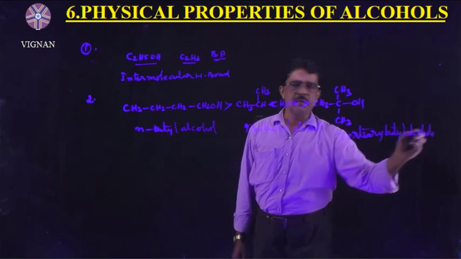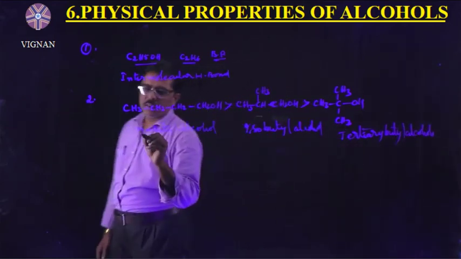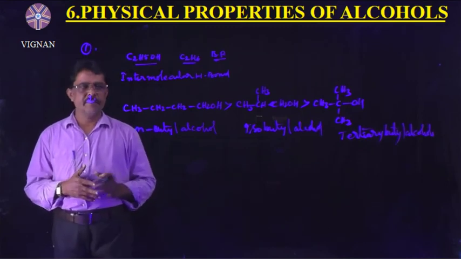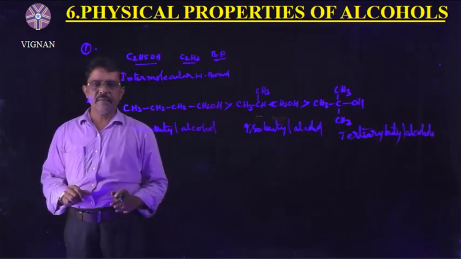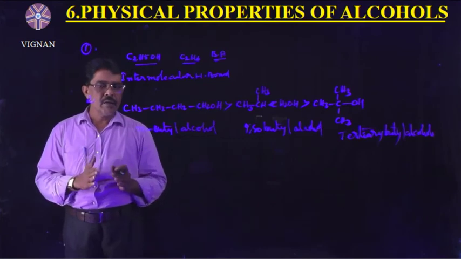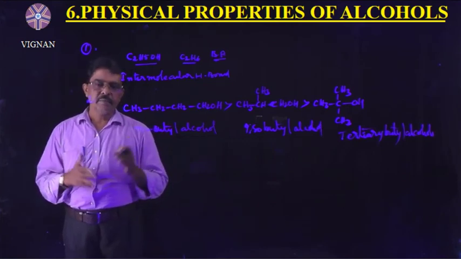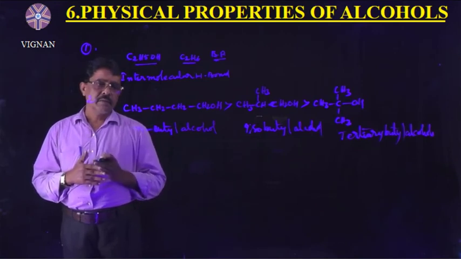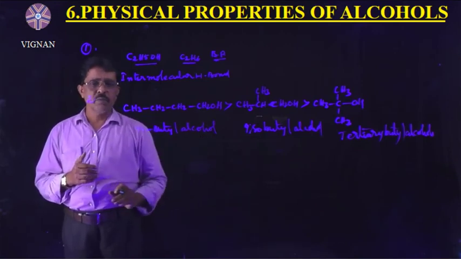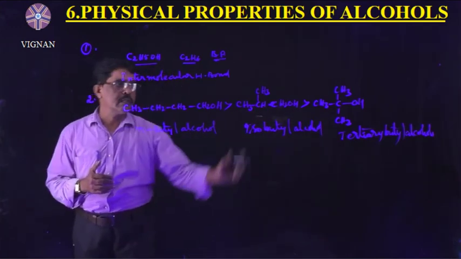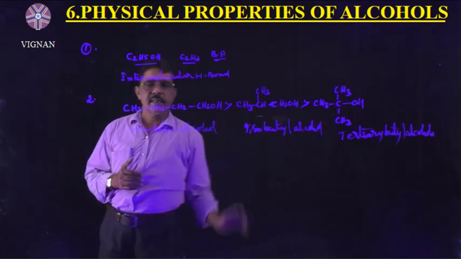What is the reason why straight chain alcohols are having high boiling points? Because of large surface area, they have high boiling points. Large surface area, so boiling points of straight chain alcohols are more when compared with branched chain alcohols. In this compound, surface area is less.